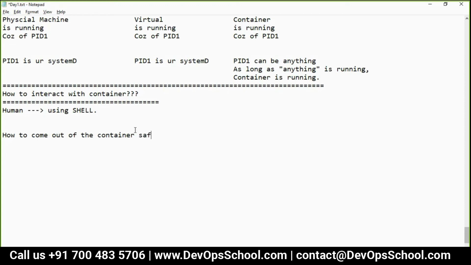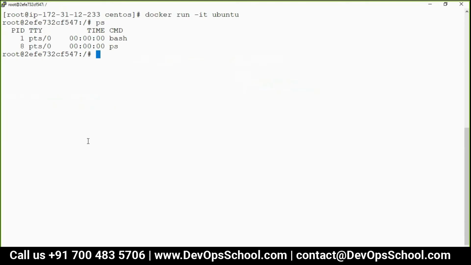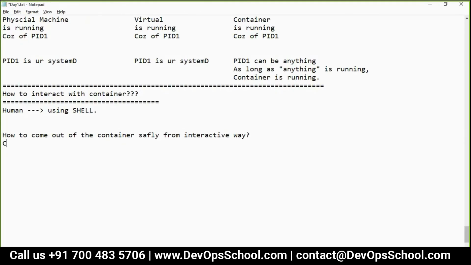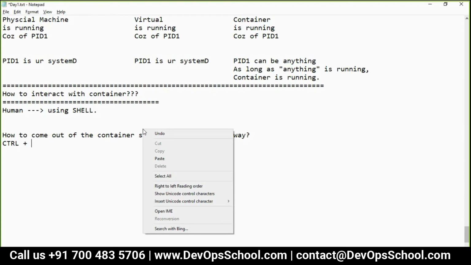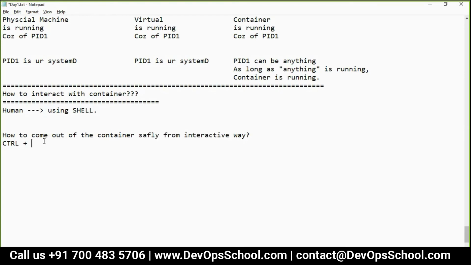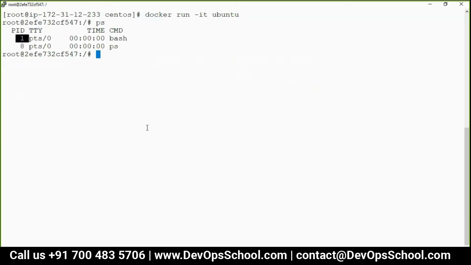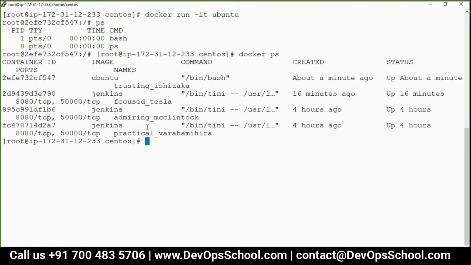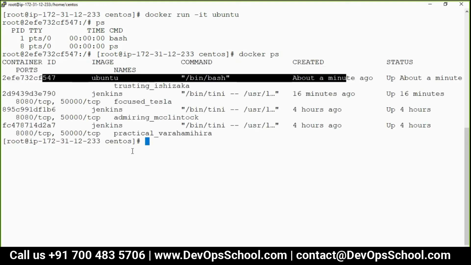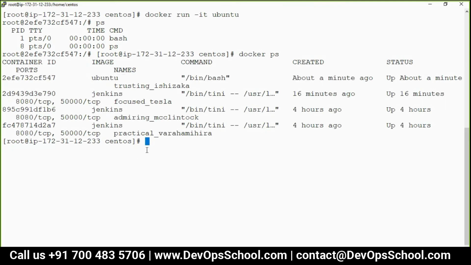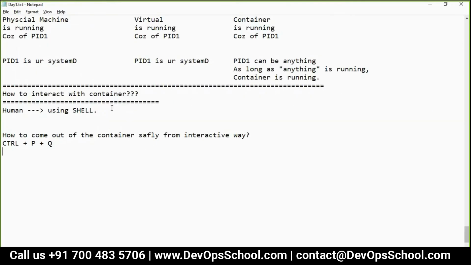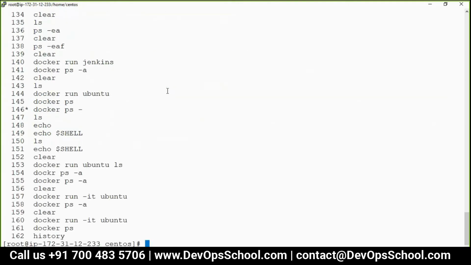Safely, in the interactive way, -it. Okay? And please hard code this one. Ctrl plus what is this? Control P Q. Okay? P and Q. So now can I do that? Control PQ. See, I'm outside and see my container is still running. See here. Still running.